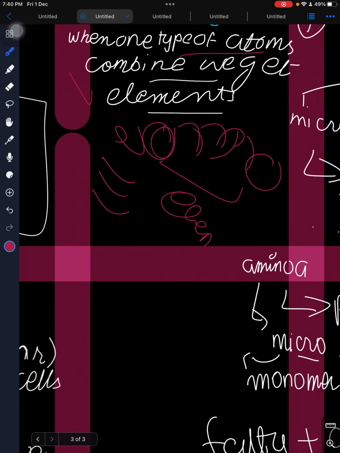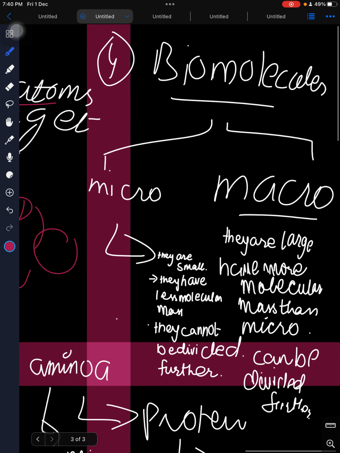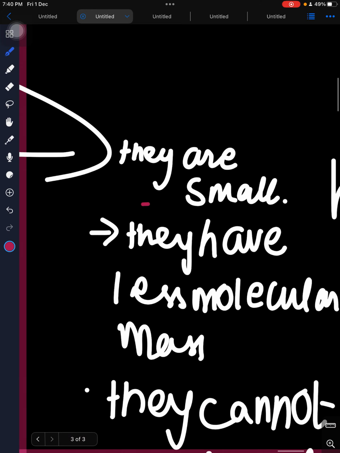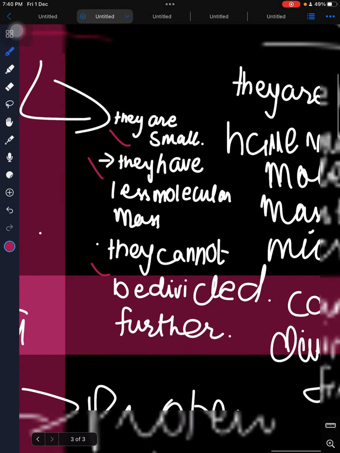So these were the basic bioelements, and through that we have the fourth stage, which is biomolecules. When from the elements we get molecules, we have two types of molecules, micro and macro. Micro molecules are small, have less molecular mass, and cannot be divided further.